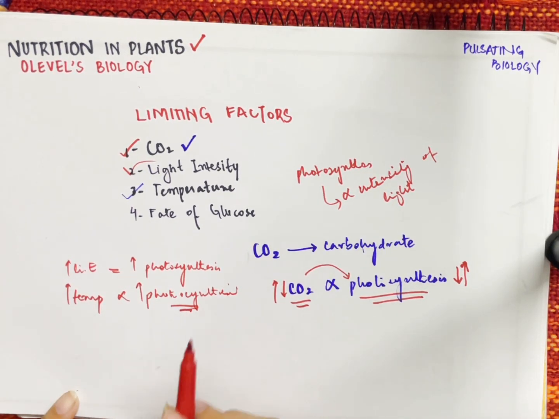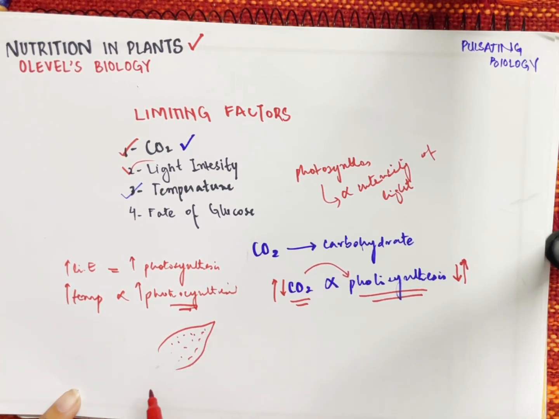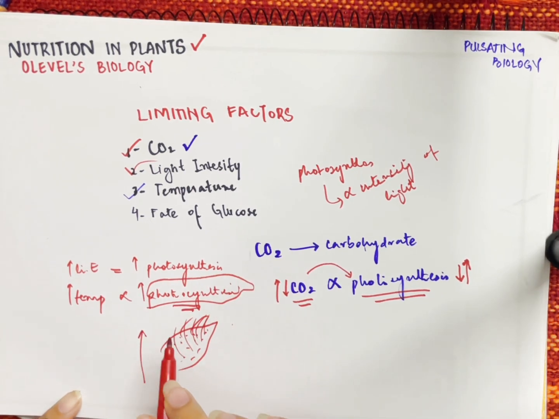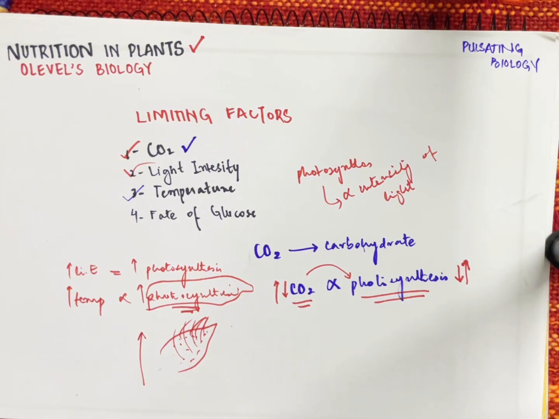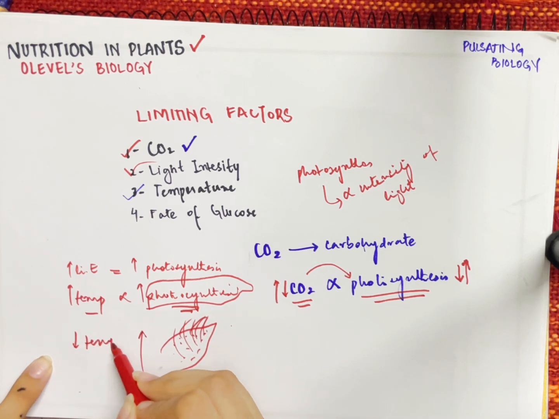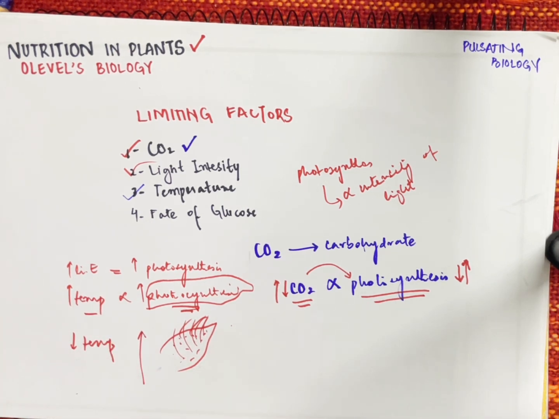And why is it so? It is because whenever there is precipitation on the leaf of the plant, the warm temperature helps it to be more humid. Thus, there is more evaporation from the stomatal pores, and thus it increases photosynthesis. This is how the process of photosynthesis is speeded up whenever there is an increase in the temperature. Whenever there is a decrease in the temperature, the humidity decreases. Thus, the plant is not able to transpire as much. Thus, the process of photosynthesis is limited. This is how we can relate the temperature with photosynthesis.